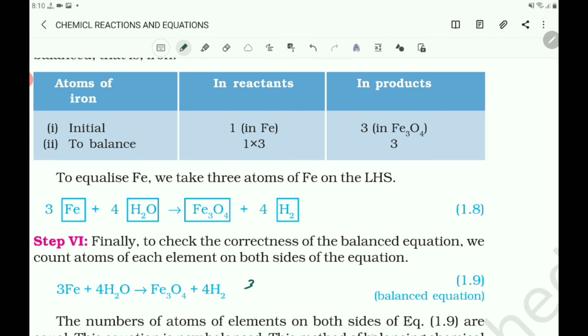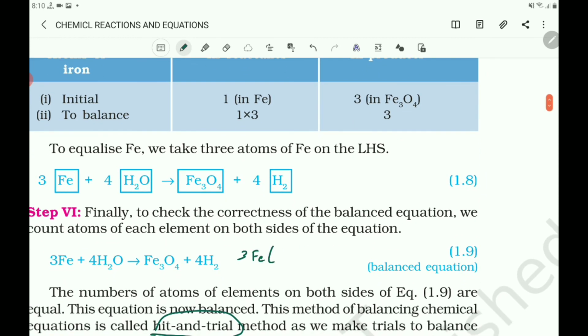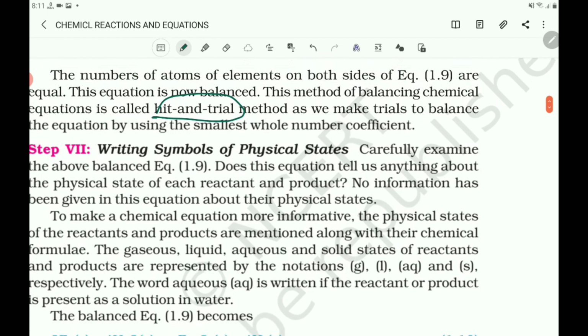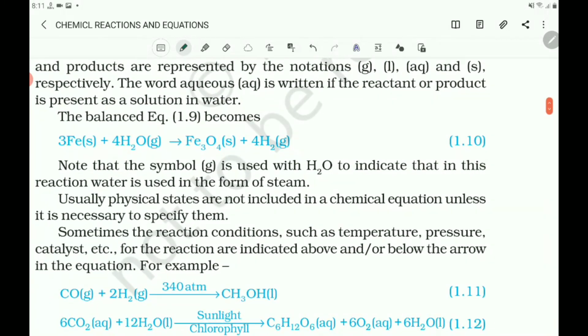So you can write 3Fe (s) plus 4H2O (l) gives Fe3O4 (s) plus 4H2 (g). H2 is a gas.